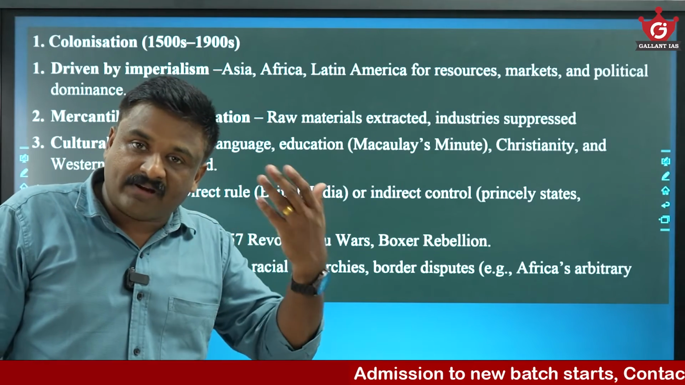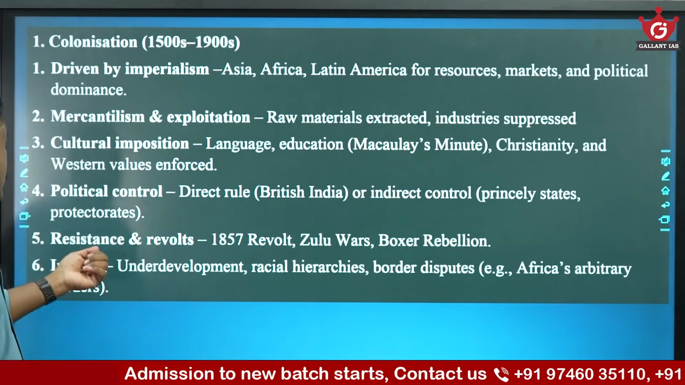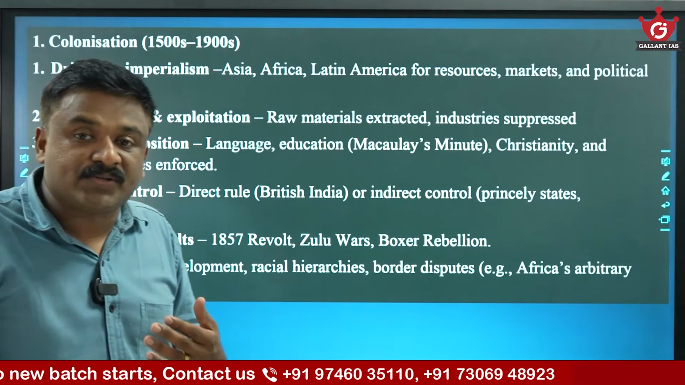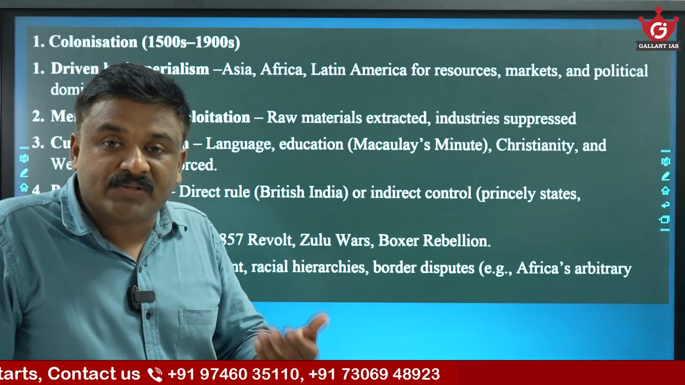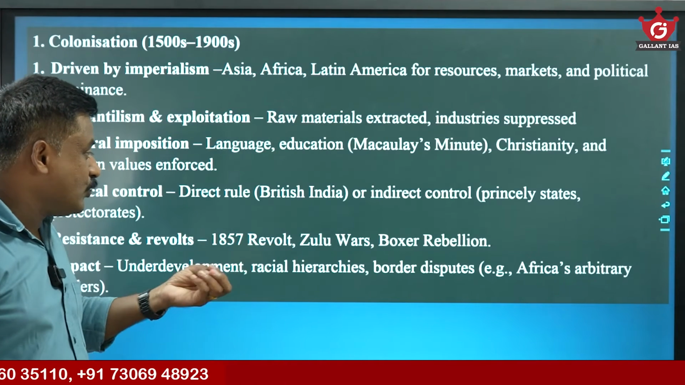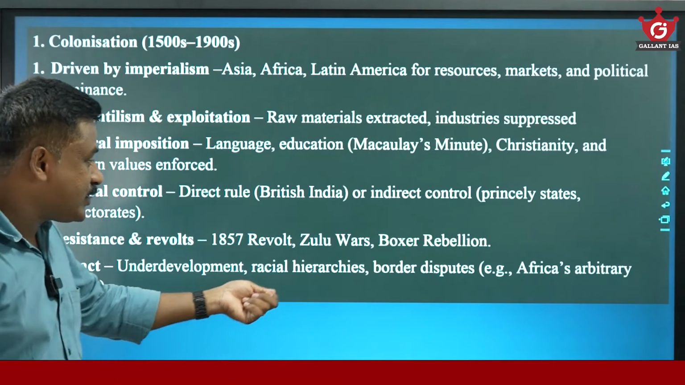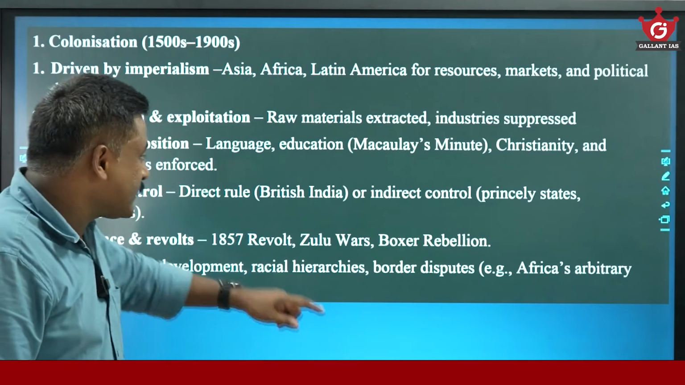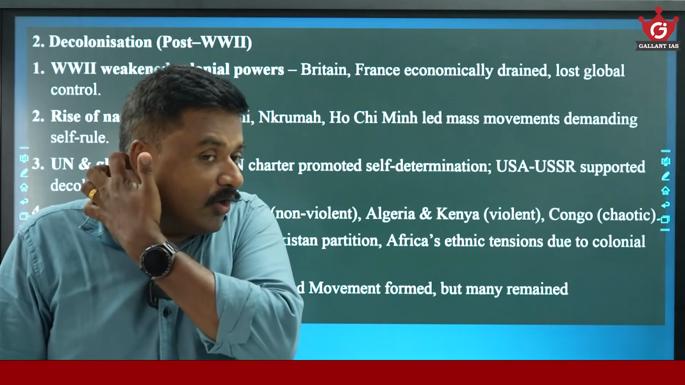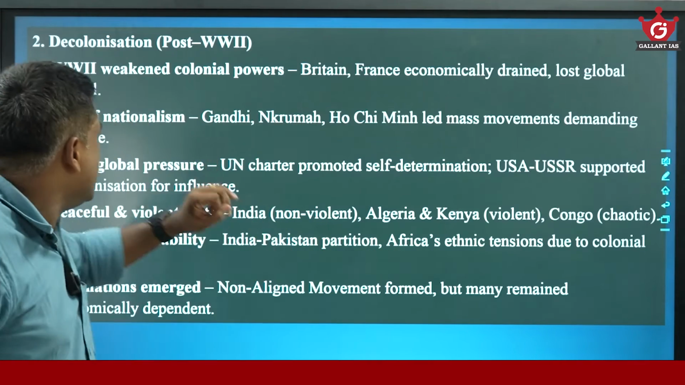Wherever they had colonies, check the history of Asia, Africa, or Latin America. Resistance and revolts. We can see in the Indian context, there are lots of violent uprisings against this colonial rule. 1857 revolt, peasant uprisings, Zulu wars, Boxer rebellions, examples. Impact: underdevelopment, racial hierarchies, border disputes, etc. This is almost common to all places where British, French, Russian, German colonizations happened.